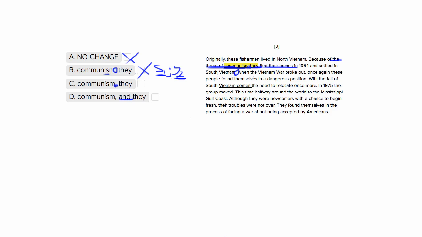So this side of the semicolon will not be a full sentence. It won't be a standalone phrase. So that's not good to have that and there. It's creating a fragment. We can't use semicolons with fragments.